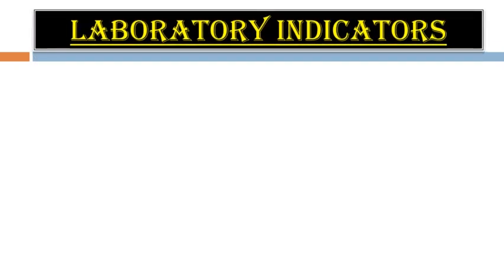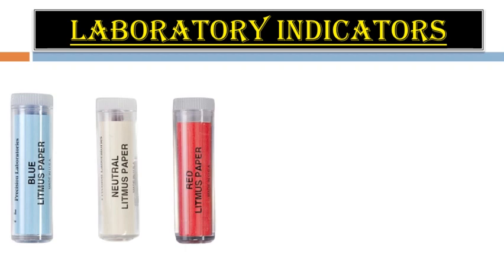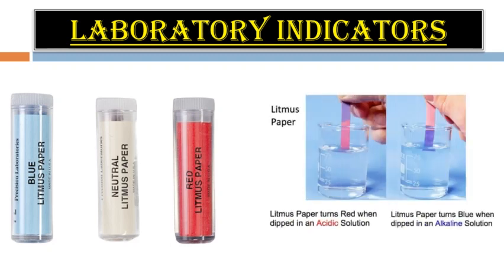Now we learn about the laboratory indicators. Let's learn one by one. Litmus paper: in the laboratory, litmus paper is mainly used to test alkali or base, and this paper is made from an extract of the lichen plant. It is red or blue colored. You can see in the picture that it is blue and red, and it is also available in neutral strips. Blue litmus paper turns red on dipping in acid, and red litmus paper turns blue with alkali.